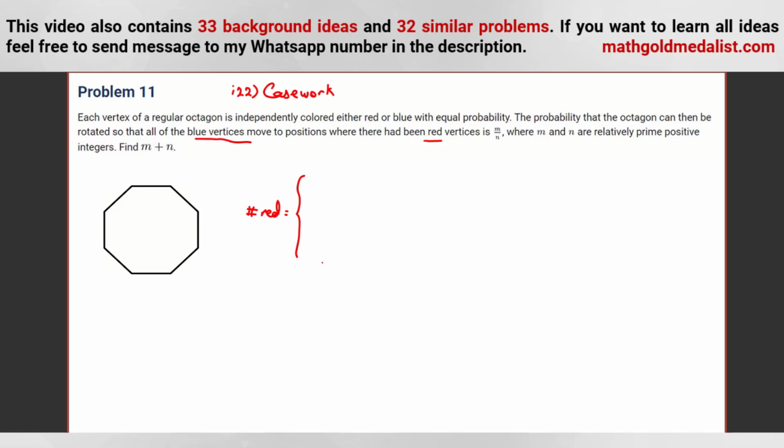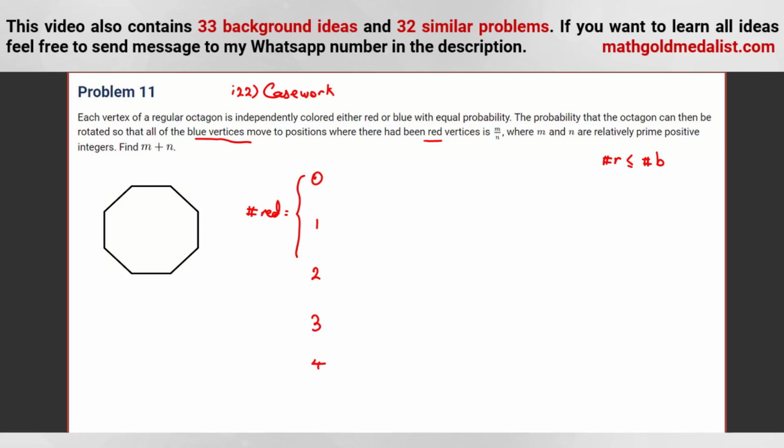So it's not possible. Can we have, for example, 5 reds? No, because you have how many blues? 3 blues. And if you rotate, you can cover at most 3 reds with 3 blues. So 2 reds are left always. So we can conclude number of reds should be always less than or equal number of blues. So because we have 8 vertices, number of reds can be at most what? 4. So we should consider 0, 1, 2, 3, and 4.